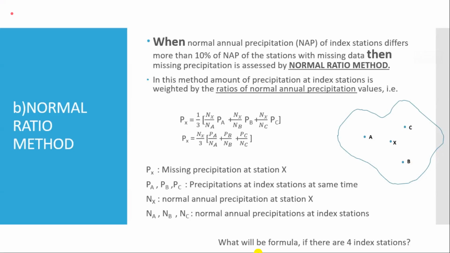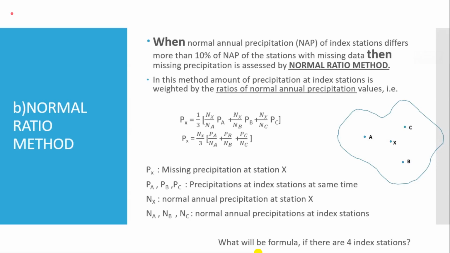So it is not any kind of error. That is a check we have to apply, whether we will be using the arithmetic mean method or the normal ratio method. When there is much variation of the normal precipitation, we should not use the arithmetic mean. That is the message.